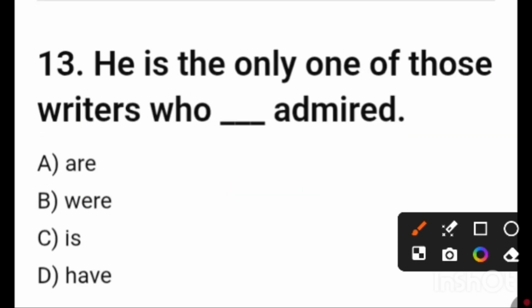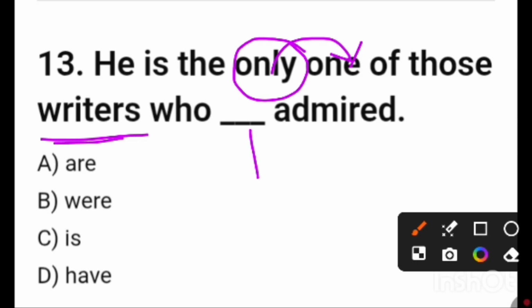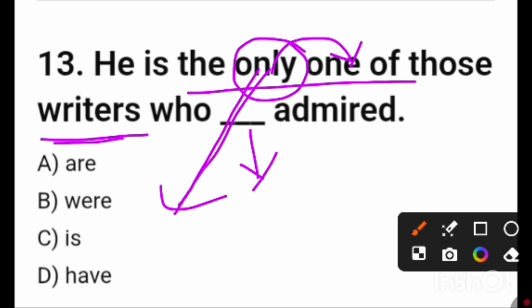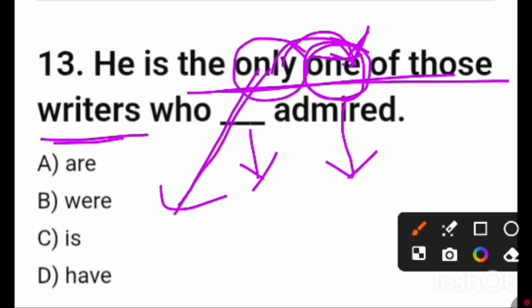Friends, here almost the same thing, only this term is added. He is the only one of those writers who blank space admired. Friends, here we cannot write down R, because my dear friends, when this emphasizer is used, only is the emphasizer. Whenever you can see this emphasizer in the antecedent part, you have to look at what is written after the emphasizer. Here it is one, that means it is an indefinite pronoun. According to this indefinite pronoun we have to choose the verb. One is singular, so we have to choose the singular verb here.